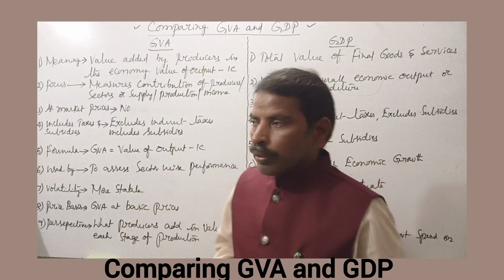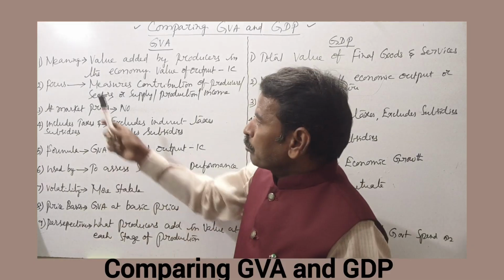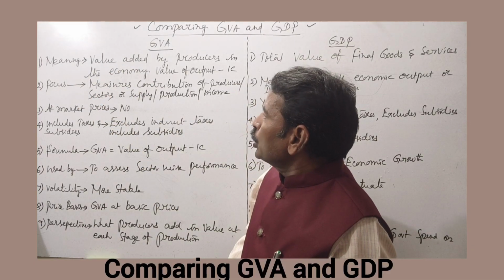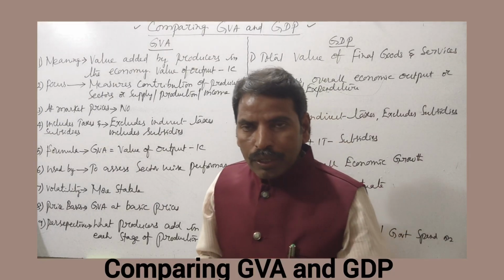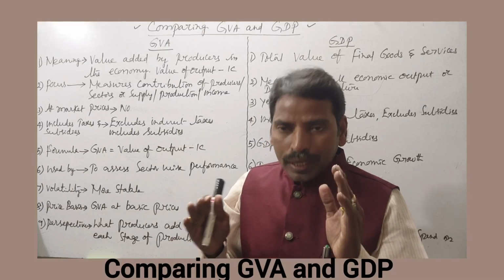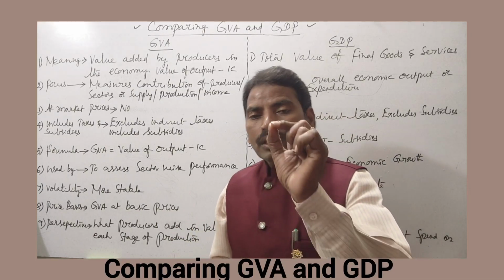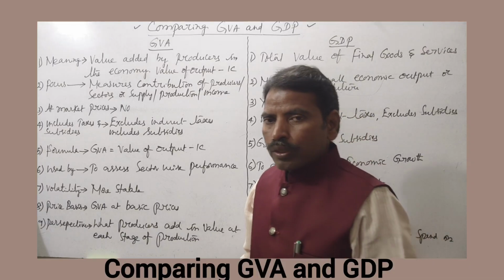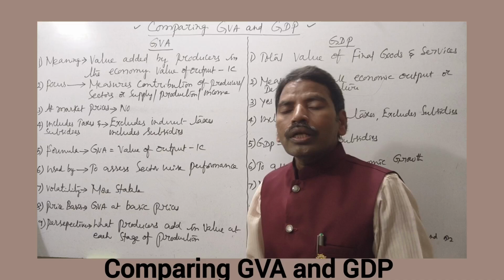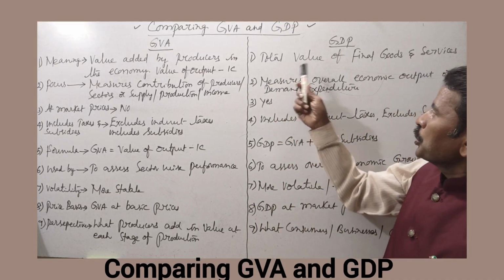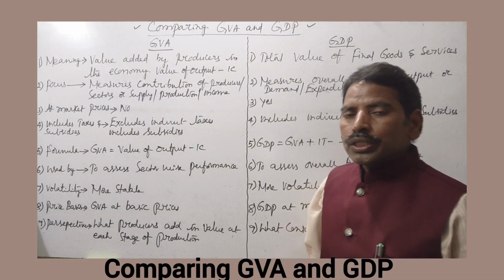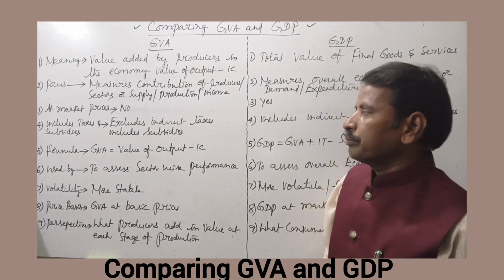Next, point number 1, meaning. Gross value added means value added by producers in the economy, that is, value of output minus intermediate consumption. This is called gross value added. Whereas in GDP, total value of final goods and services is called gross domestic product.